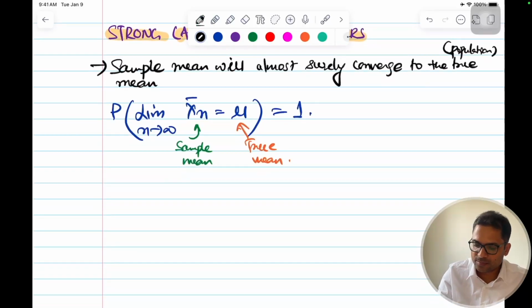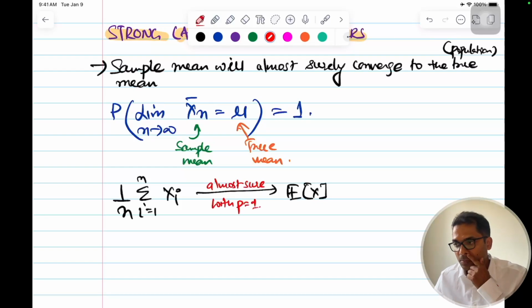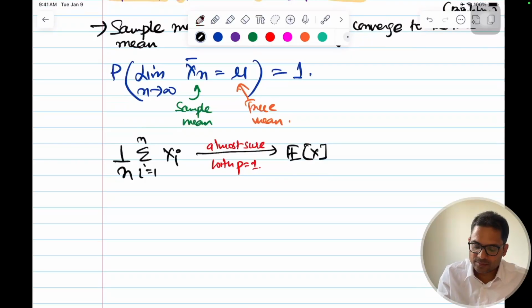And symbolically, 1 by n sigma i equal to 1 to n of x of i, this is your sample mean, will converge to your expectation of x, and this will be almost sure, with p equal to 1. But there are some assumptions or requirements to fulfill: the mean and the variance should be finite.